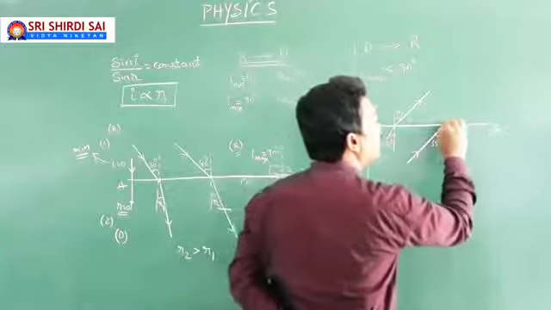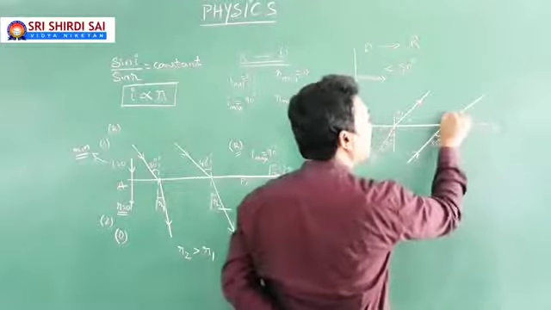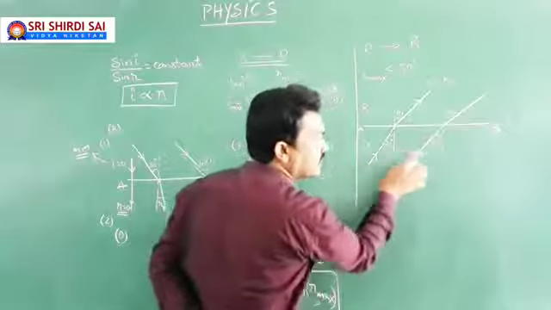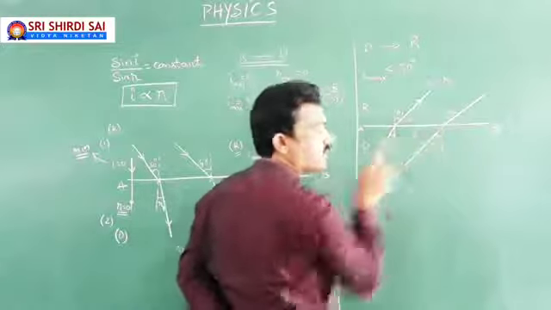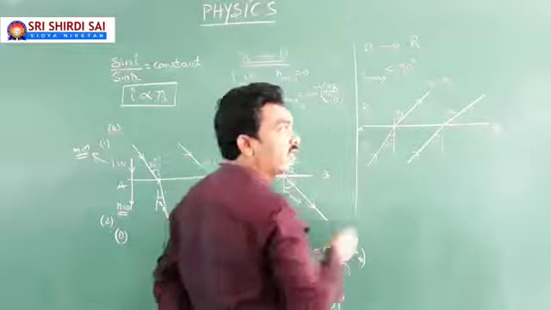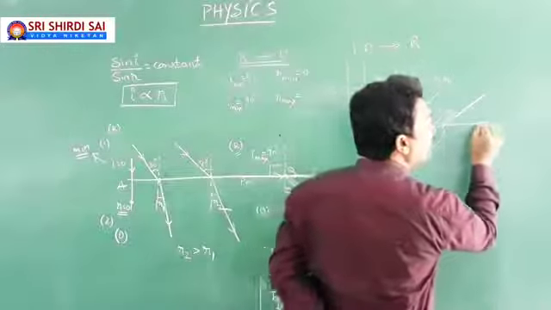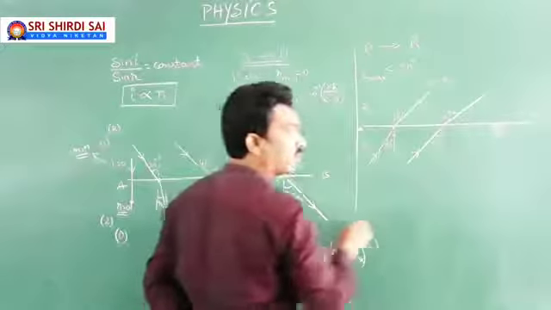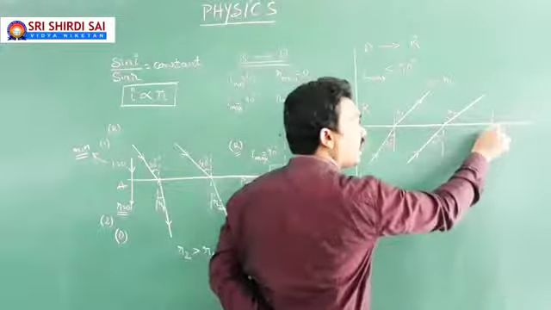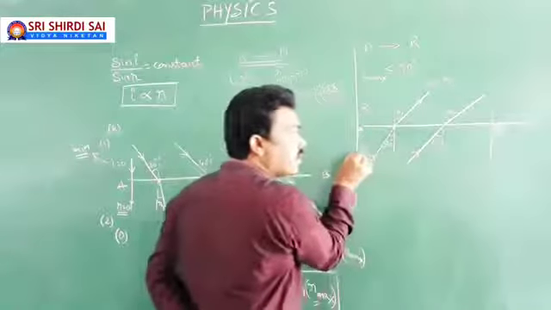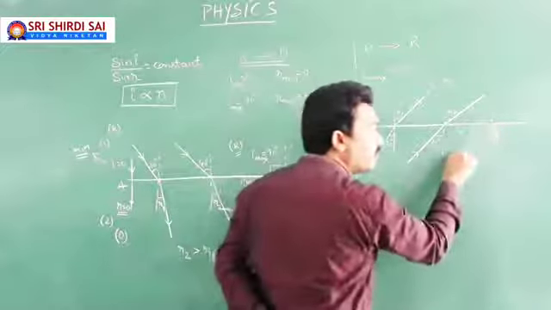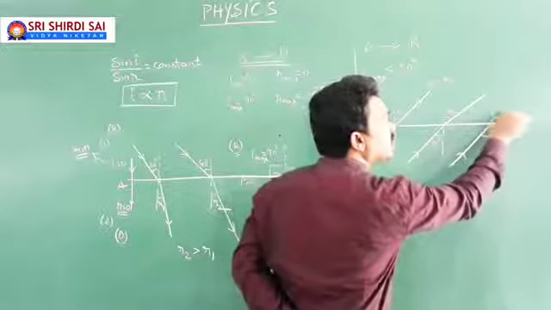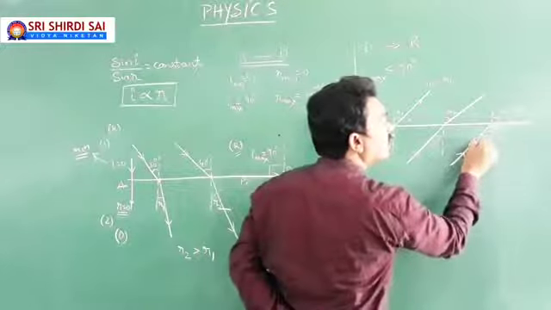Now you increase the angle of incidence to 35 degrees. Then it refracts away from the normal at an angle of refraction R2. Of course, R2 is greater than R1, no doubt, because the angle of incidence increased, so the angle of refraction has to increase. In that way, to what maximum angle of incidence can you increase? Yes, coming to that point. So in this way, you can increase the angle of incidence in denser medium to a particular value for which the angle of refraction becomes 90 degrees. This is Imax.